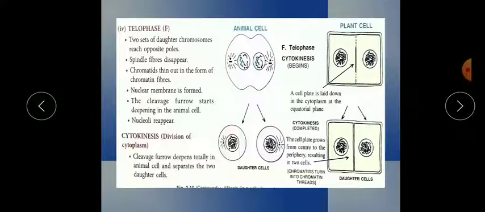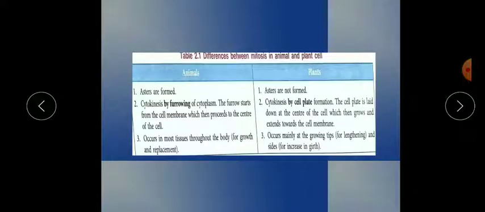Please remember this: first karyokinesis takes place, which is the division of the nucleus, and then cytokinesis. Here I am showing you the difference between mitosis in animal cell and plant cell, which I have already discussed. In animal cells asters are formed, but in plants they do not form. Cytokinesis takes place by furrowing or cleavage in animal cells, and by formation of a cell plate in plant cells.